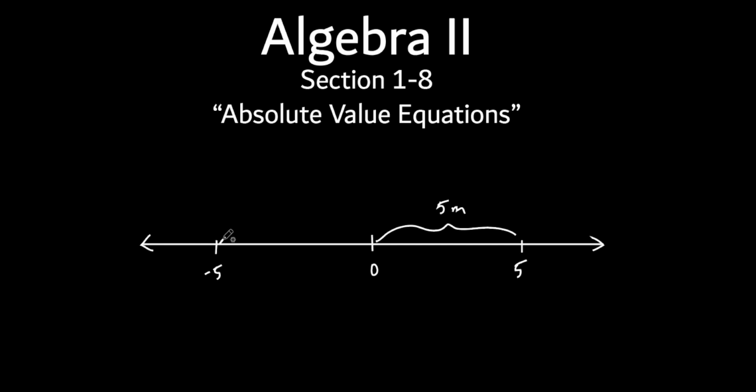Well, how far is it from -5 to 0? It's still what? 5 meters. I don't say -5 meters, do I? It's just the length of it. So the length is just the number itself. No negatives. So that's what absolute value is. It's the absolute value, which means only the length from one spot to the other. All right, so I don't worry about the negative. So absolute value from -5 to 0 would still be 5, just a regular old 5. Make sense? And the absolute value from 5 to 0 would again just be a 5, a regular 5.